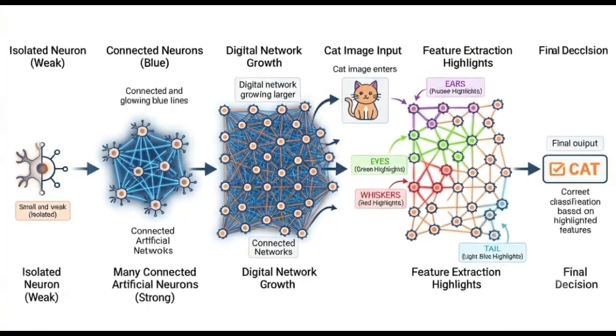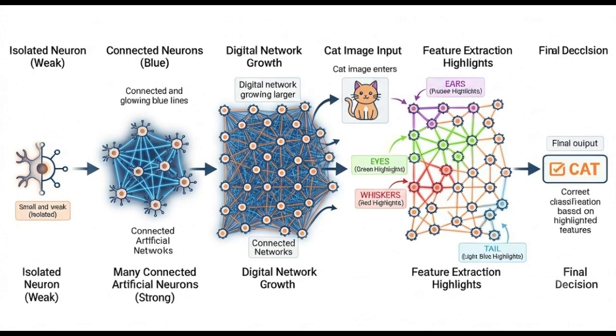What is a neural network? A single neuron can perform only a small task. To solve bigger problems, many neurons are connected together. This system is called a neural network. Think about a football team. One player cannot win a match alone. But when 11 players work together, the team becomes much stronger.